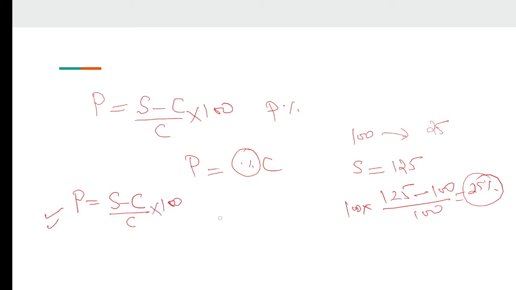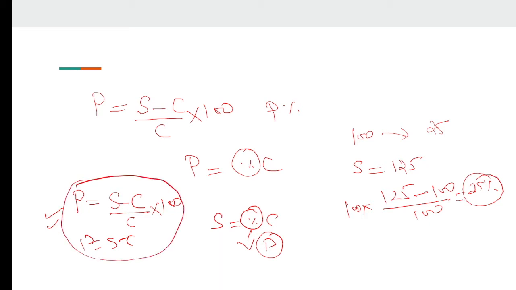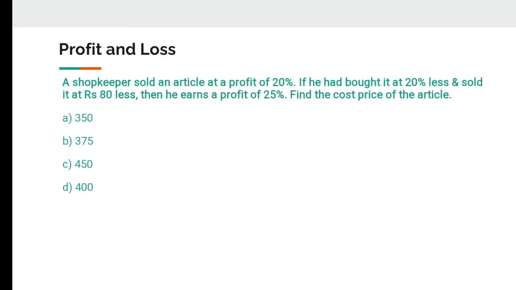Selling price is the percentage increase on the cost price, and that increase is what is known as profit. So just give your attention to profit equals selling price minus cost price, and profit percentage. That's it.